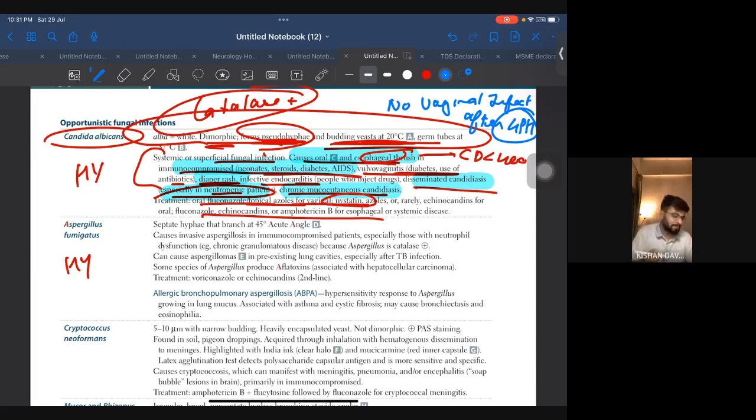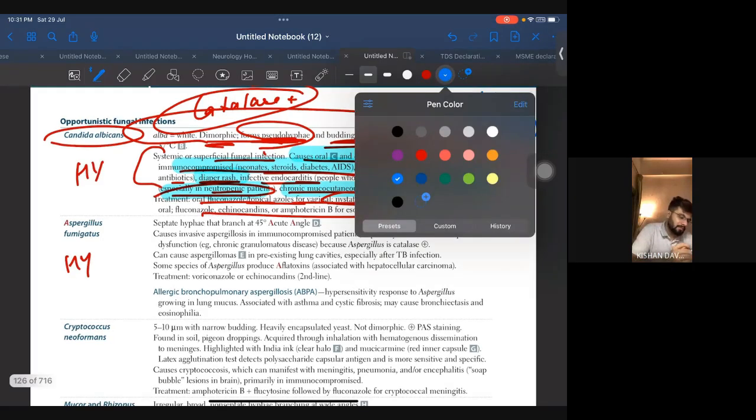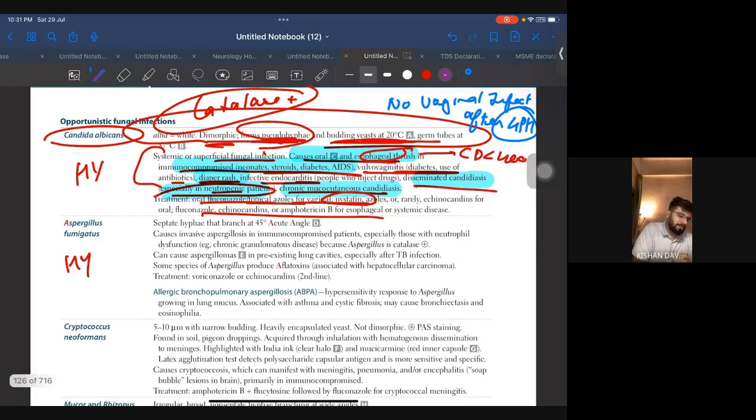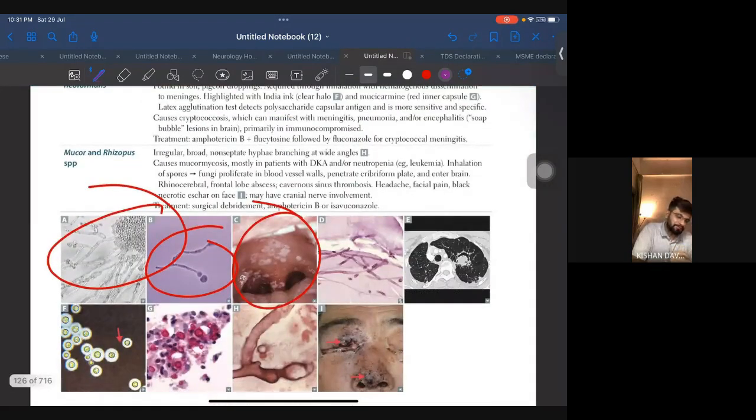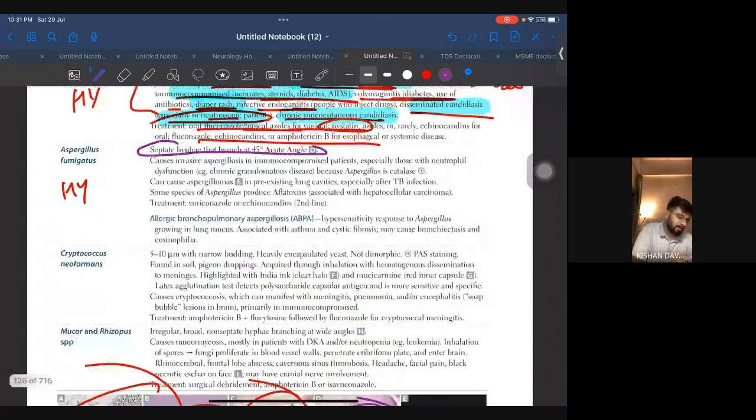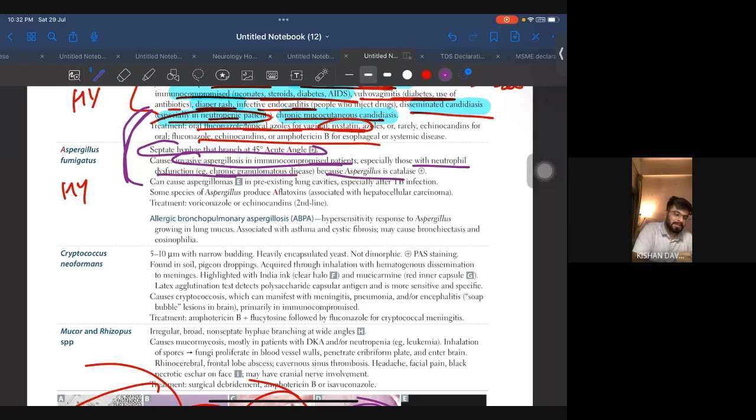Let's move towards the Aspergillus. Now, Aspergillus, septate hyphae that branch at 45-degree acute angle. Invasive aspergillosis in immunocompromised, especially those with neutrophil dysfunction. Neutrophil dysfunction दोनों में है. So you have to pick out other features also. Because Aspergillus is catalase positive. This is also catalase positive. Can cause aspergillomas in pre-existing lung cavities. This is very, very high yield.